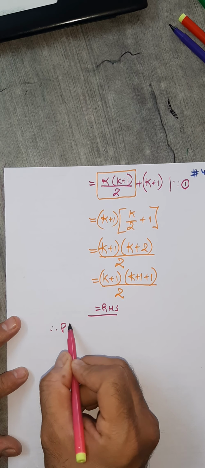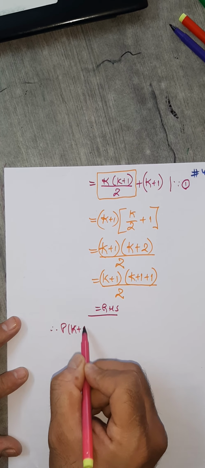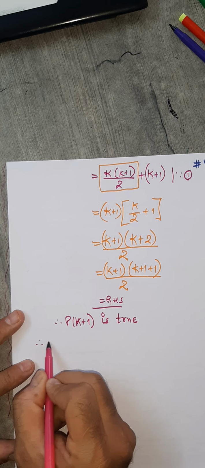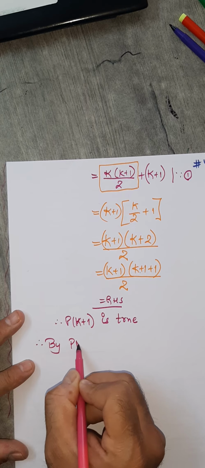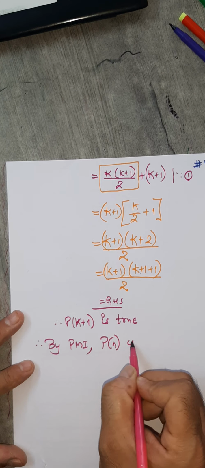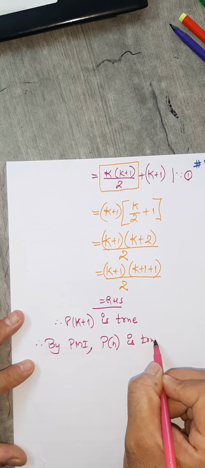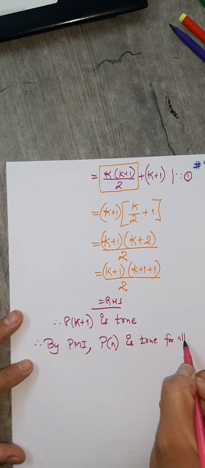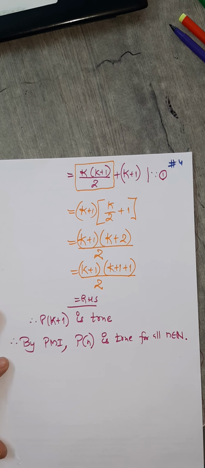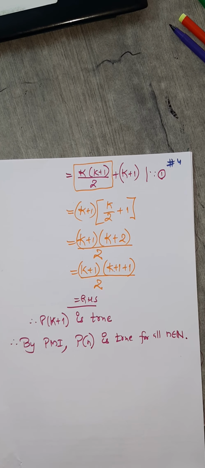And therefore, what's the conclusion? P of k plus 1 is true. And once you show this, you can say that by PMI, by principle of mathematical induction, the given statement Pn is true for all n belongs to N, for all natural numbers. That's all in all about PMI. As far as 11th standard is concerned, you have this much only in PMI.